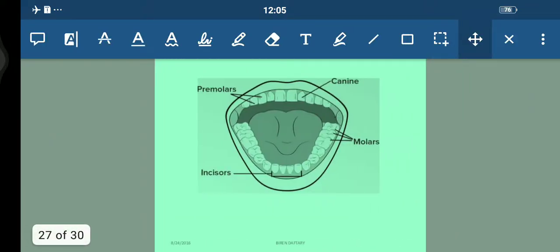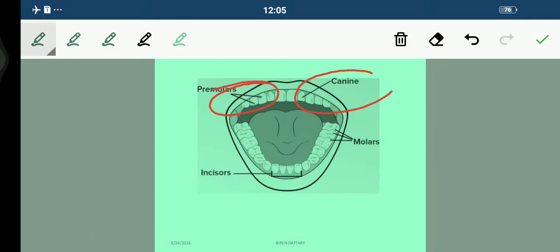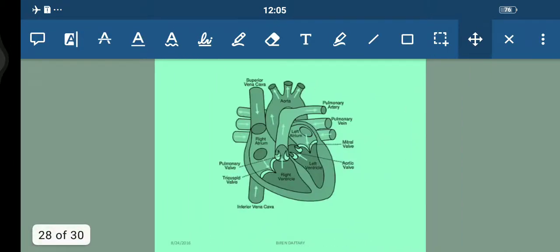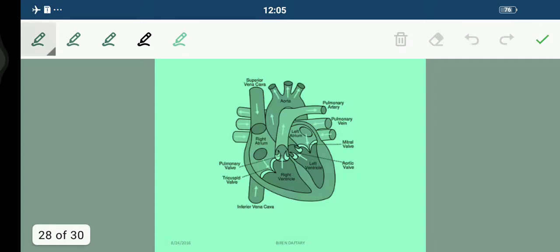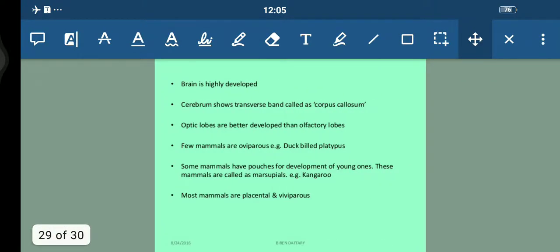This is our complete structure of the buccal cavity, students. We have the premolars, the canines, the molars, and the front incisors. They have different functions. You can see the human heart, it looks like this. We have 4 different chambers, the 1, 2, 3 and 4. That is why double circulation is done in our body.